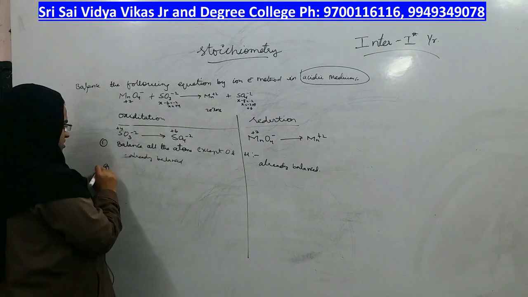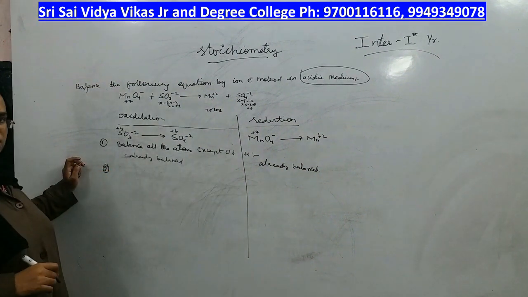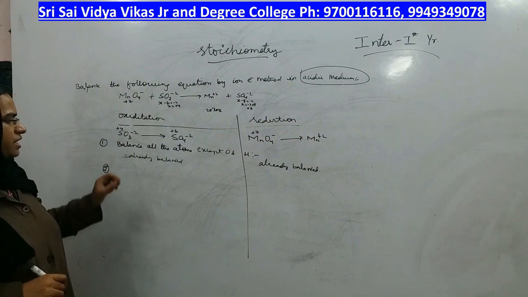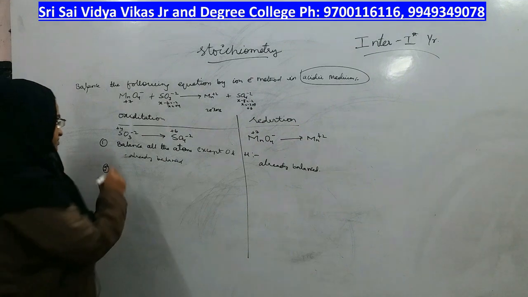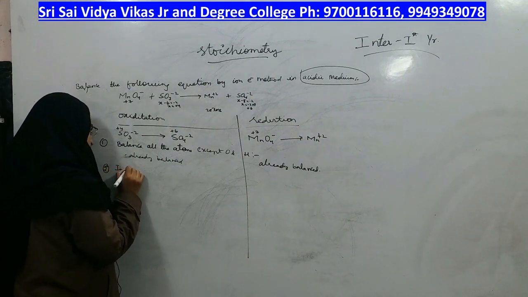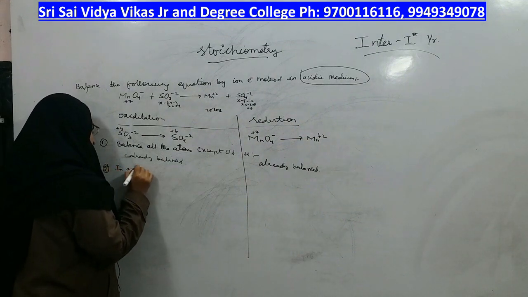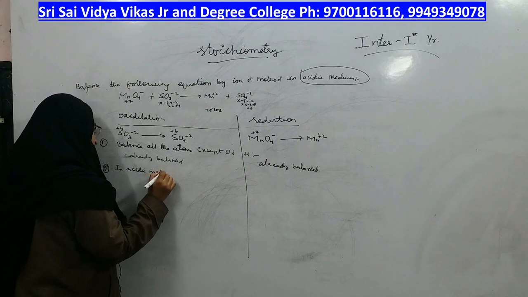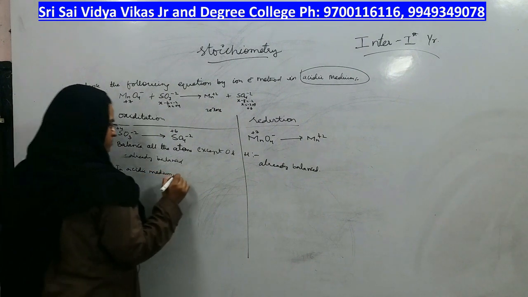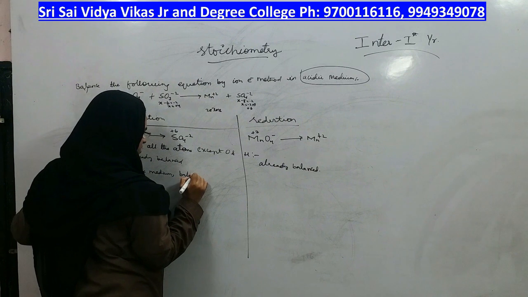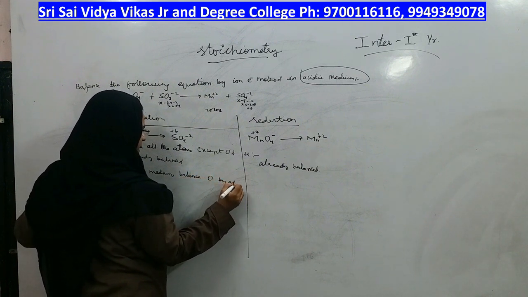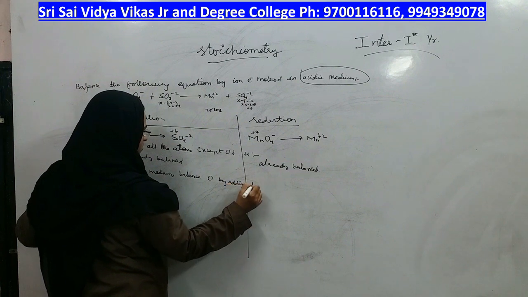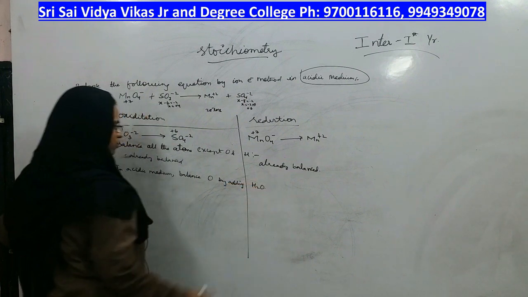Next, what is the next step? Balance oxygens by adding water molecules. What is the medium here? Acidic medium. So I will write the rule also. In acidic medium, balance oxygen by adding water, H2O.